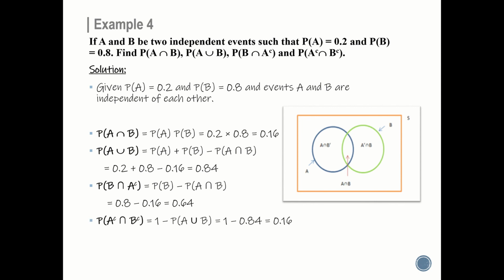Next part of the problem. P of A complement intersection B complement equal to 1 minus P of A union B. That is 1 minus 0.84 gives the answer as 0.16.